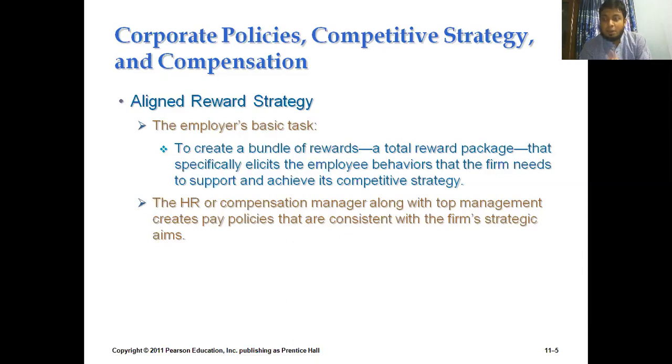Compensation is very much required for the organization because the employee always desires it. Employees come to the organization for getting compensation, because they are working from day to night, working hard. So for getting compensation, they show their performance.